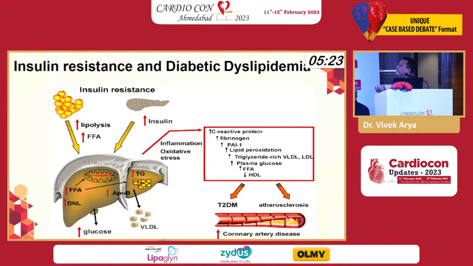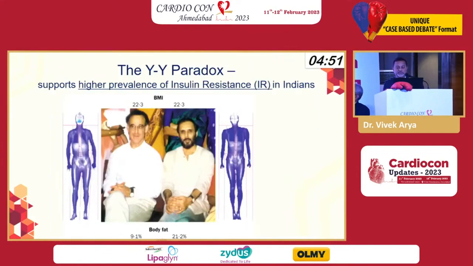The second important part that comes is insulin resistance and diabetic dyslipidemia. Because when we are treating a diabetic patient, all type 2 diabetic patients will have some amount of insulin resistance. And why is insulin resistance important? Because insulin resistance will increase your lipolysis, it will increase free fatty acid, and that will basically be the substrate for all different kinds of lipid abnormality that you are getting in the blood, increases inflammation, and all your triglyceride, LDL, VLDL, everything will get increased because of that.